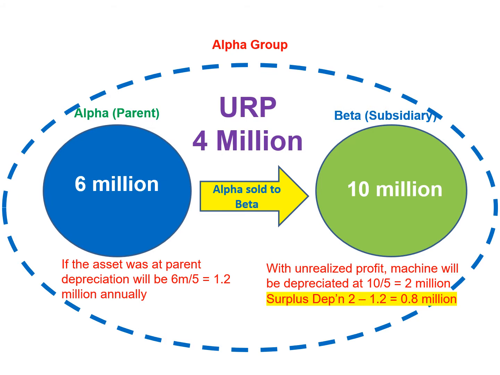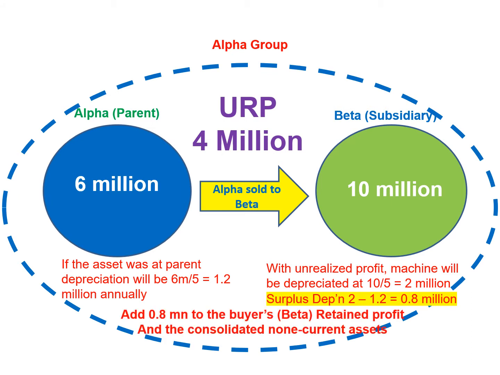So when preparing the consolidated statement of financial position, we need to adjust this additional depreciation. The effect of this additional depreciation should be reversed. So as treatment, Beta Limited, the buyer of the asset, its retained profit should be increased by 800,000. At the same time, consolidated asset value should be increased by 800,000.